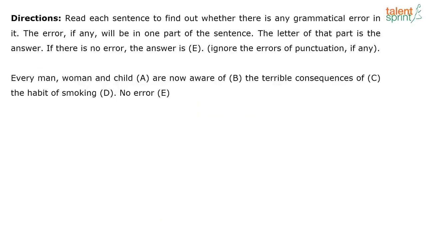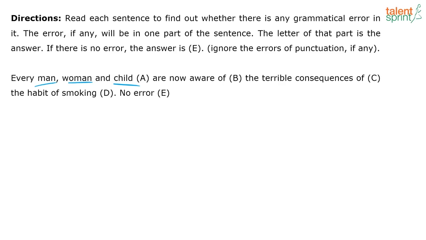Let's look at this one. Every man, woman and child are now aware of the terrible consequences of the habit of smoking. Slightly tricky one. There's a rule behind this as well. If you know the rule, you will know whether there is an error or no error at all. "Every" and "each" follow a singular verb. Okay. And also remember, the problem is I have more than one subject, no? Man, woman and child. So don't you think it should be "are"?